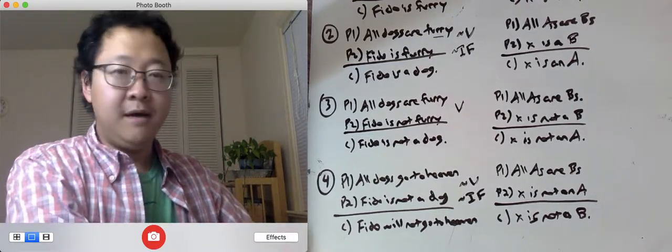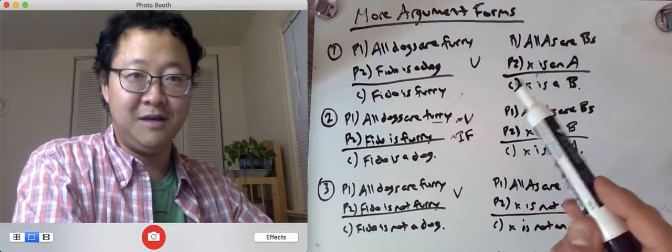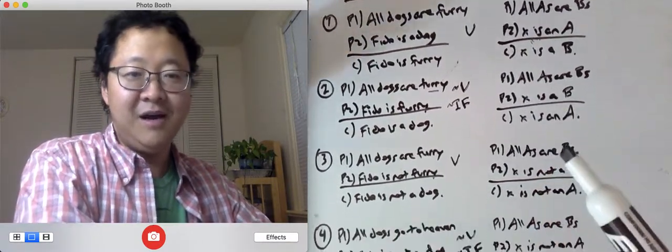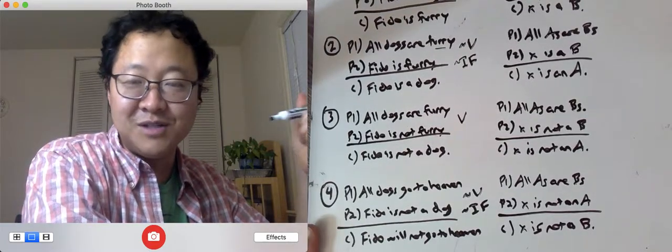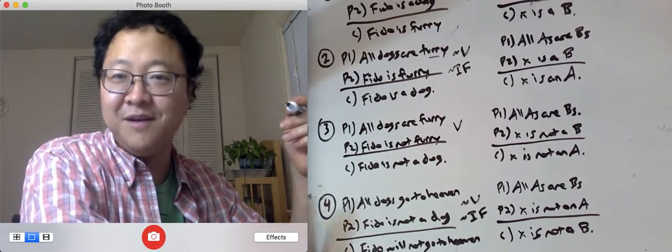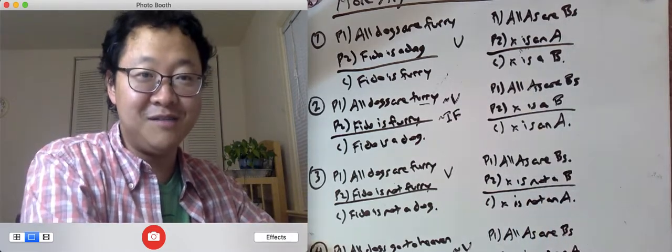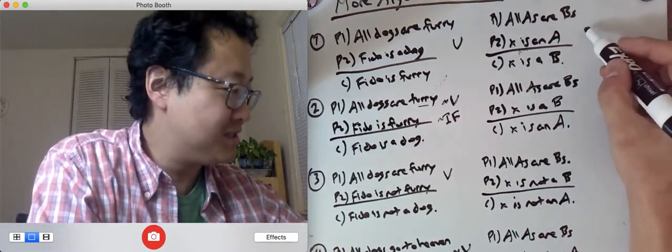Okay. All right, so we've learned 4 new argument forms here. If you look at them, they will feel similar to other arguments that we've learned. And if you had that feeling, you're right. The first argument will remind you of modus ponens.